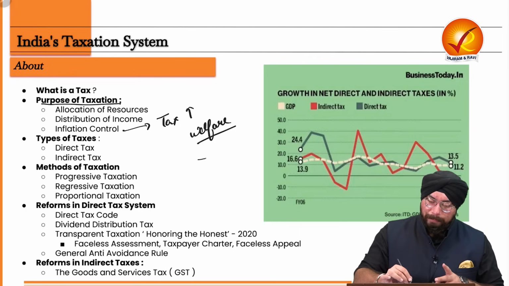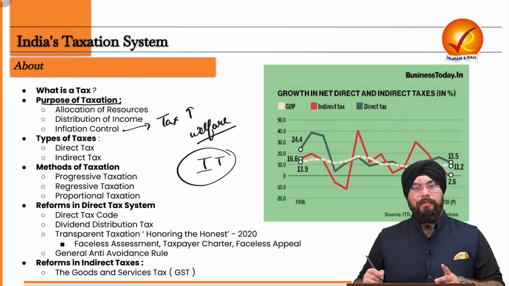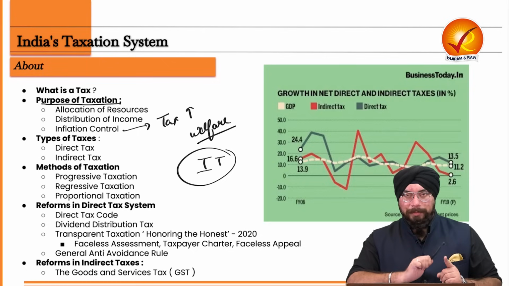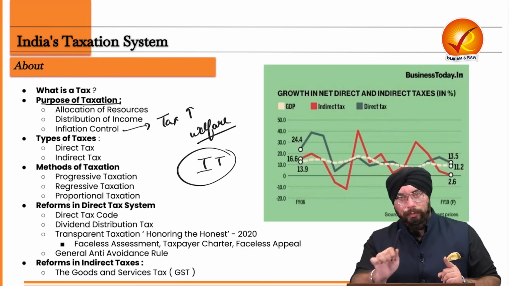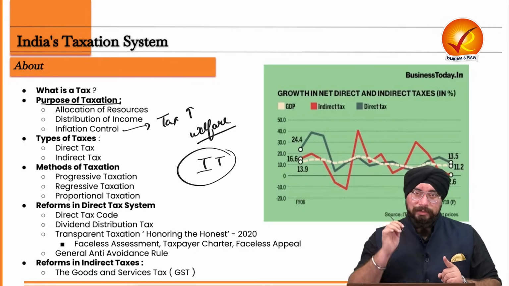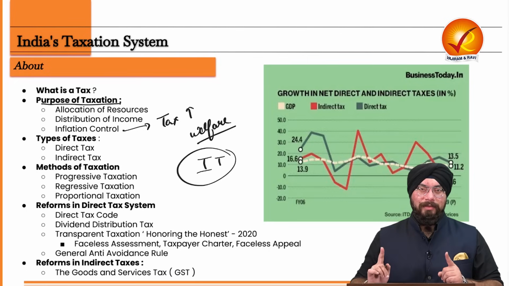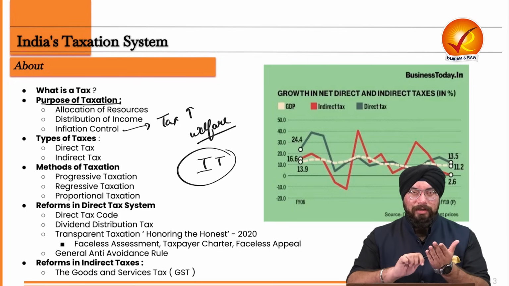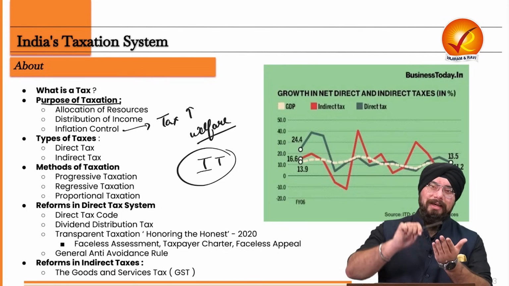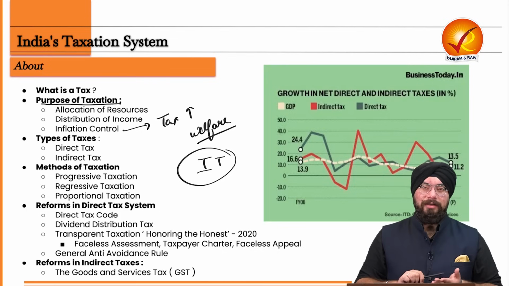Now, let's take the example of your income tax. Income tax, all of your parents must be paying. Some of you who are working professionals would also be paying your income tax. Income tax you directly pay to the government. So, on the portal, you assess your income tax. This is the income tax and it directly goes to the government department, right?